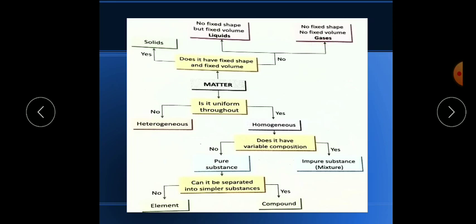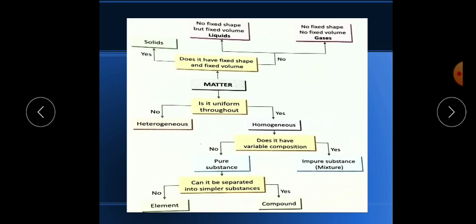So based on uniformity, I have explained uniform solution or non-uniform solution. There are two types, homogeneous and heterogeneous. So if, based on uniform solution, your answer is no, then it is a heterogeneous mixture. Okay, and if yes, then it is homogeneous.